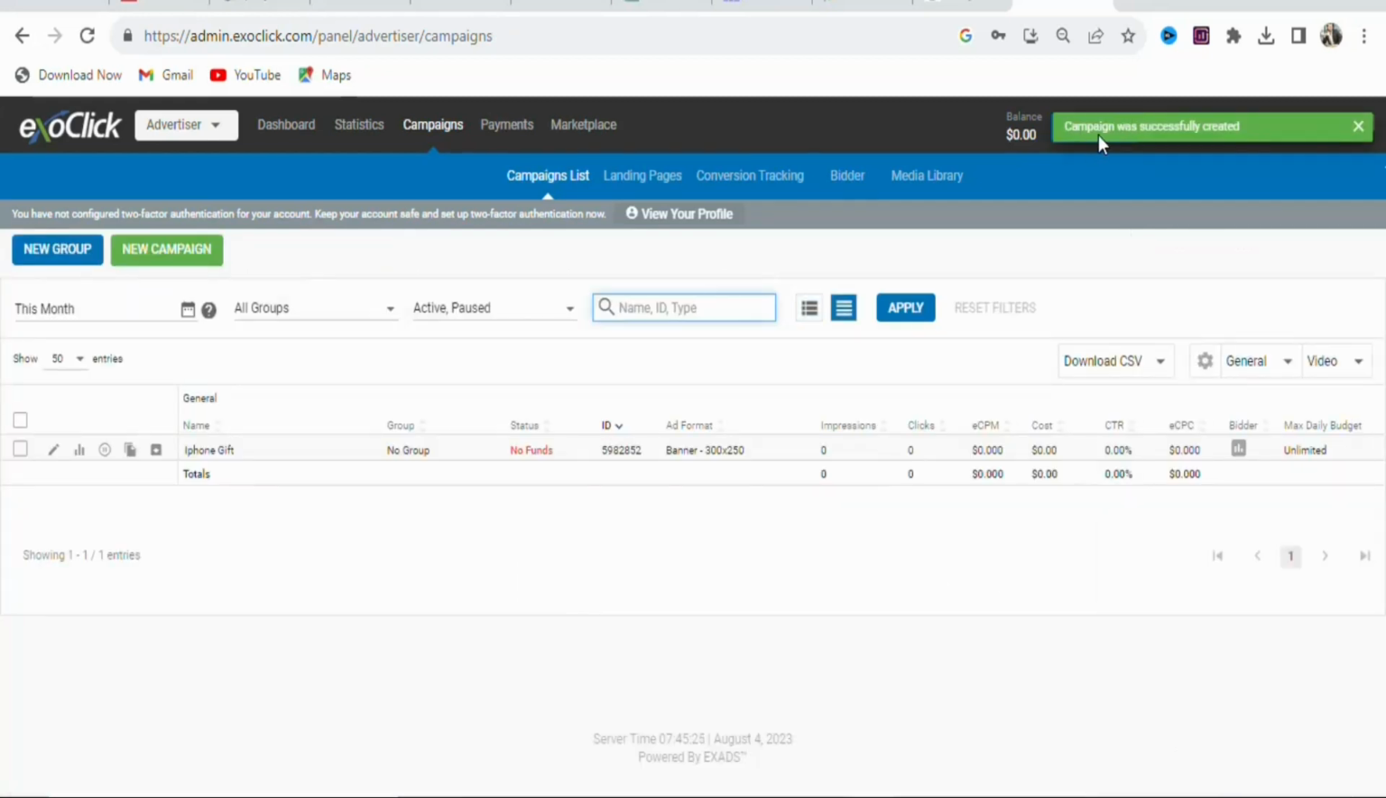As you can see, campaign was successfully created. Your campaign has been created. The next step is that you have to deposit funds so that your ad can start running. You can see no funds, so you have to deposit money into your account.